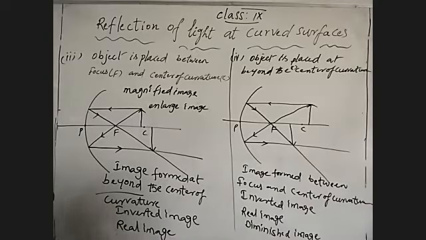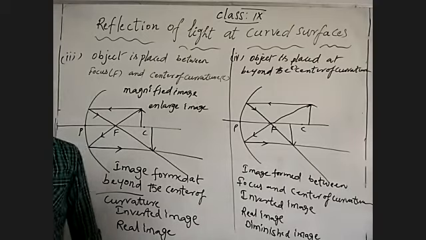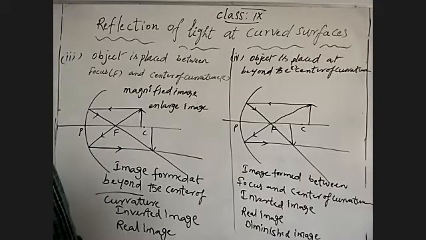So this is one more kind. See, compare those two. Here, object placed between focus and center of curvature, image formed beyond the center of curvature. In that condition, object placed beyond the center of curvature, but image formed between focus and center of curvature. Then coming to that, one more.